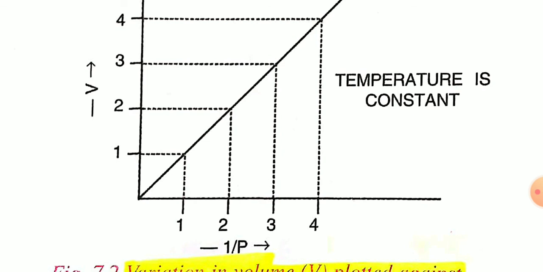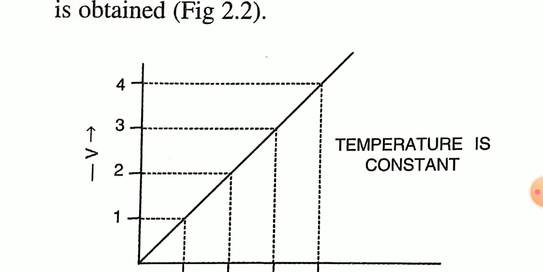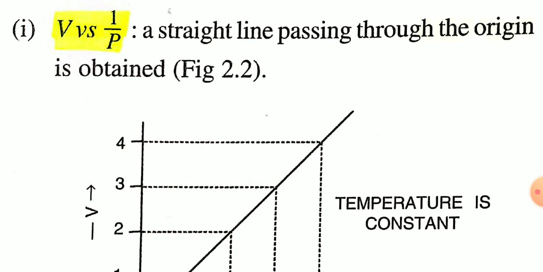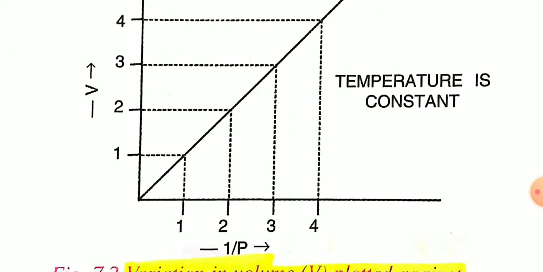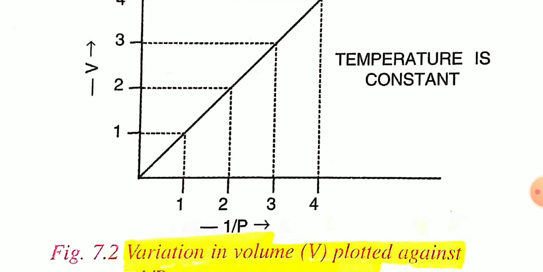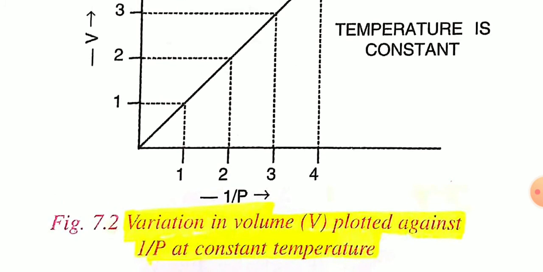Volume is inversely proportional to pressure, but volume is directly proportional to 1 by pressure. Okay, so the V versus 1 by P plot is a straight line passing through the origin. The V versus 1 by P graph is a straight line passing through the origin at a constant temperature. So this graph shows the variation in volume with 1 by P at a constant temperature.